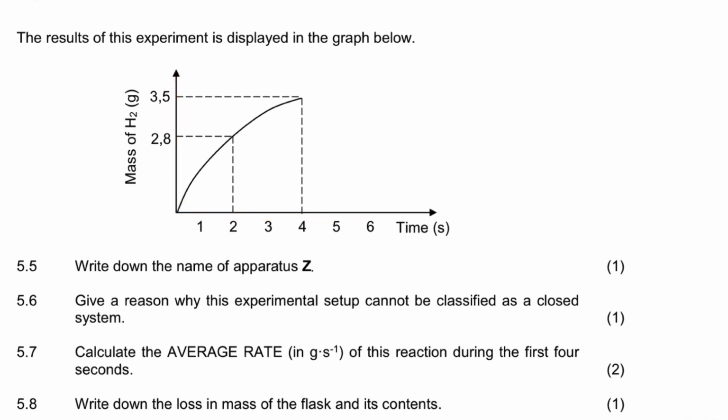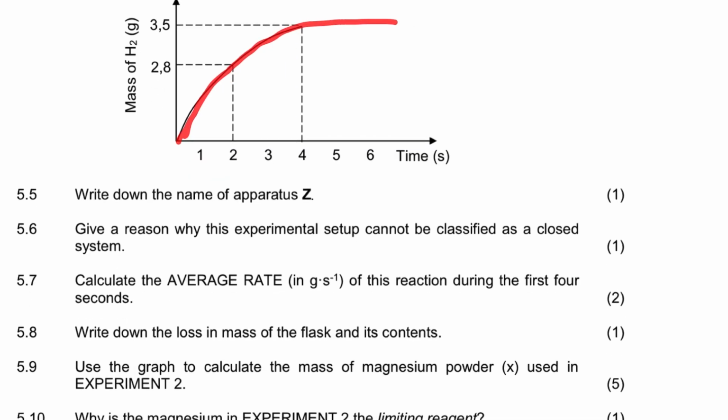Do you see? As the reaction progresses, the mass of hydrogen increases until it stops, which is when the reaction reaches completion. When it reaches completion, it means the magnesium has been used up completely. Do you see? The rate is faster here. It decreases until it stops there.